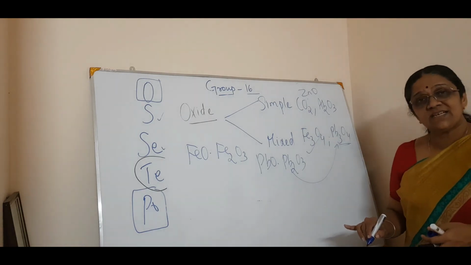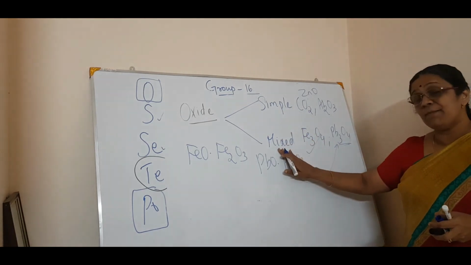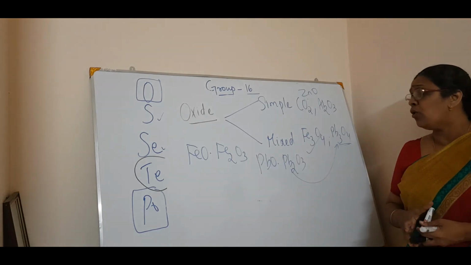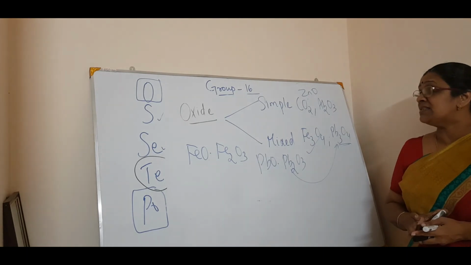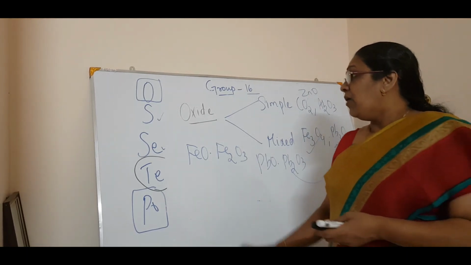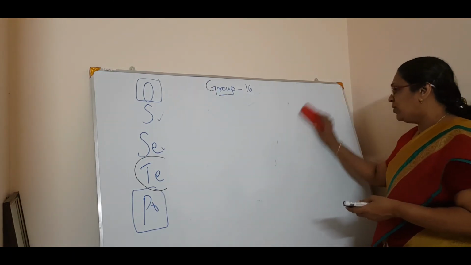So, oxides are generally of 2 types, that is simple oxides as well as mixed oxides. Okay. Now you know mixed oxides. Now we will see in detail about the simple oxides. What are the simple oxides you can see? You all know this.